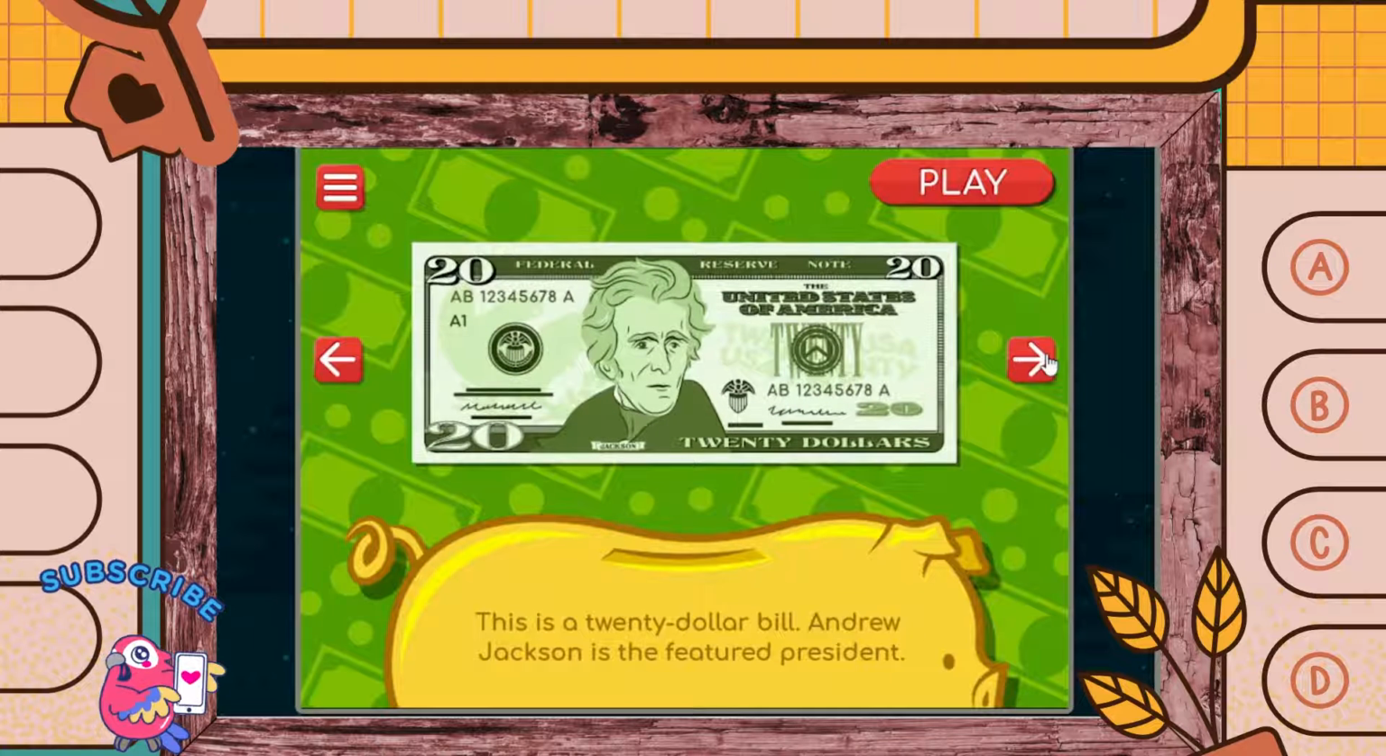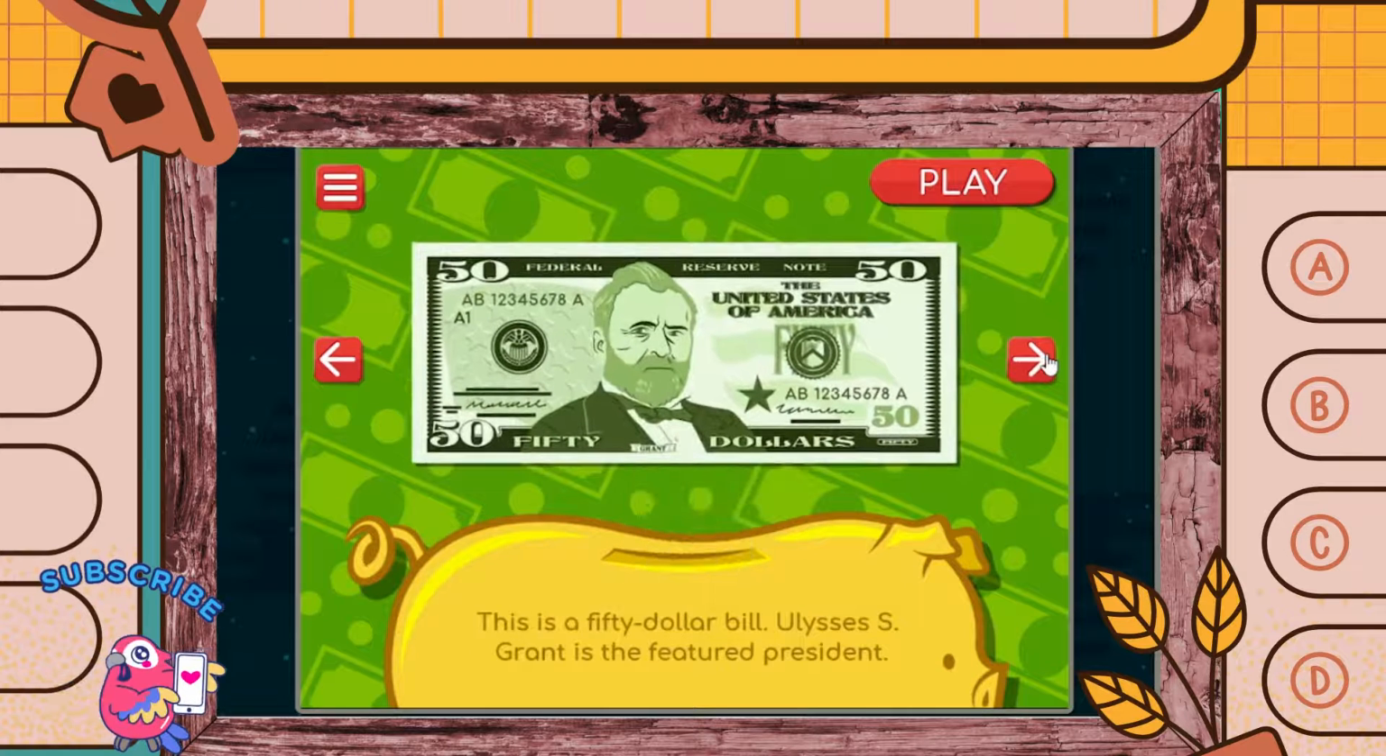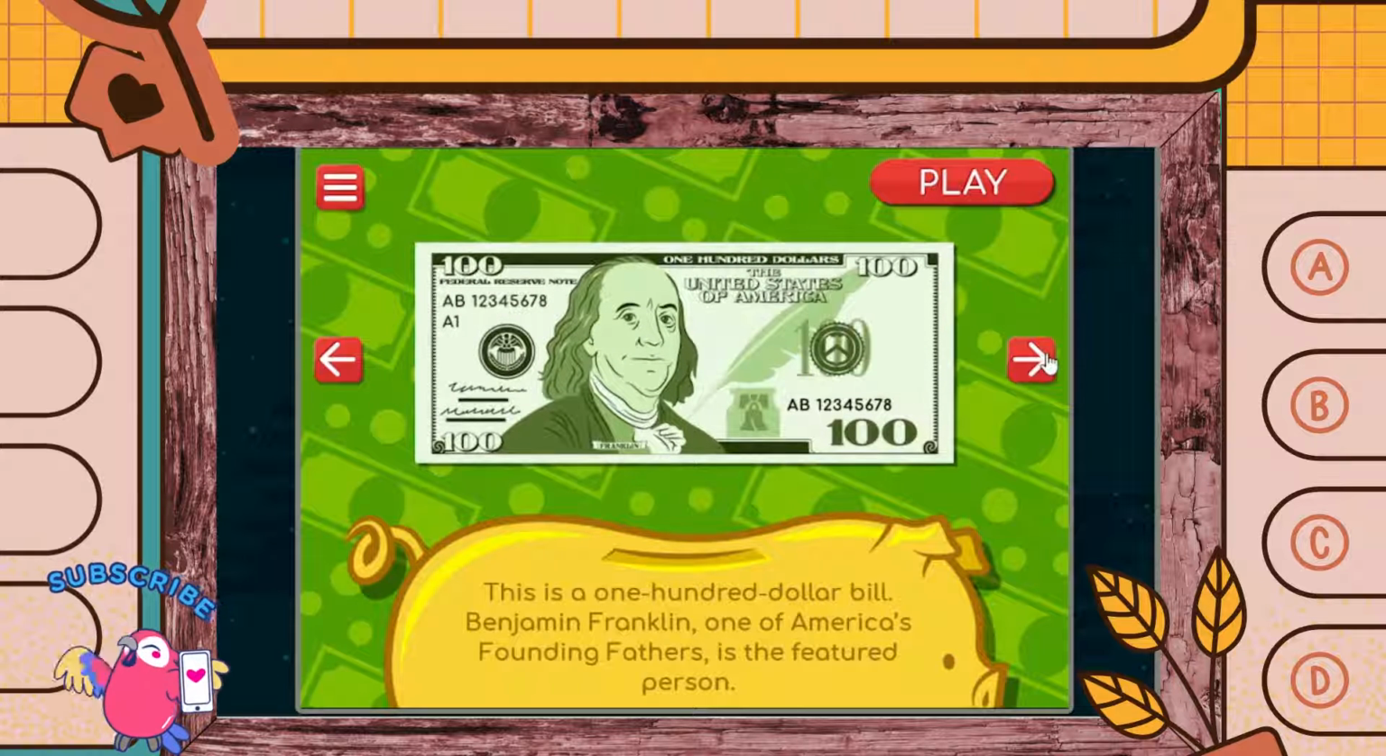This is a $20 bill. Andrew Jackson is the featured president. This is a $50 bill. Ulysses S. Grant is the featured president. This is a $100 bill. Benjamin Franklin, one of America's founding fathers, is the featured person.